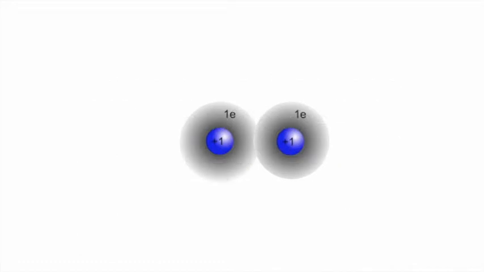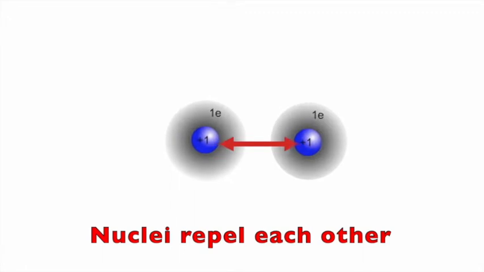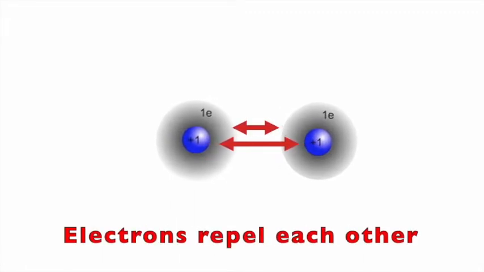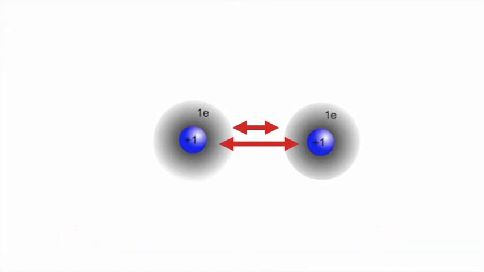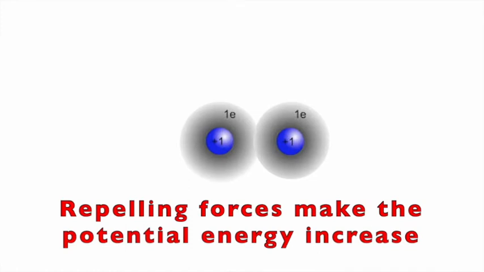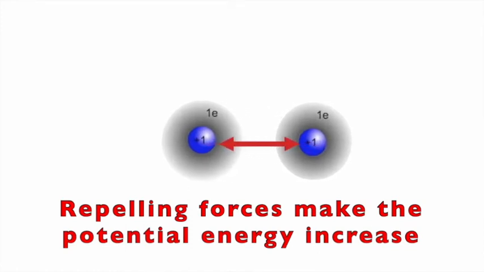As the atoms come closer to each other, the positive nuclei in these atoms repel each other. The electrons in these atoms are also repelled by the electrons in the opposite atom. These repelling forces tend to make the potential energy of the system increase.